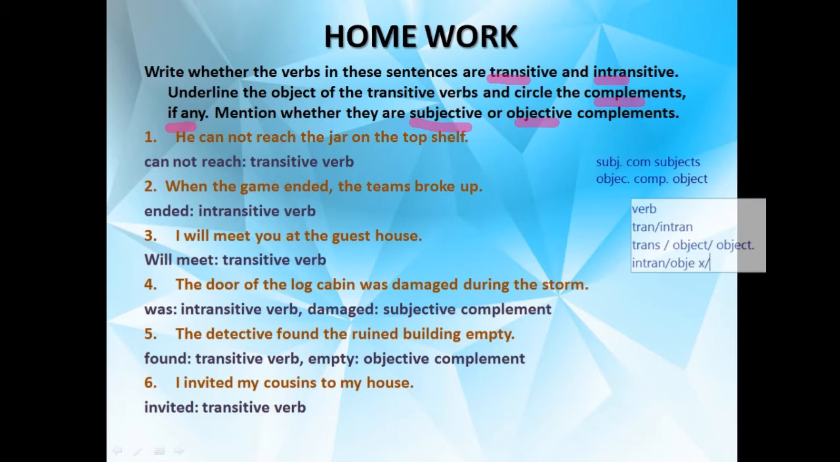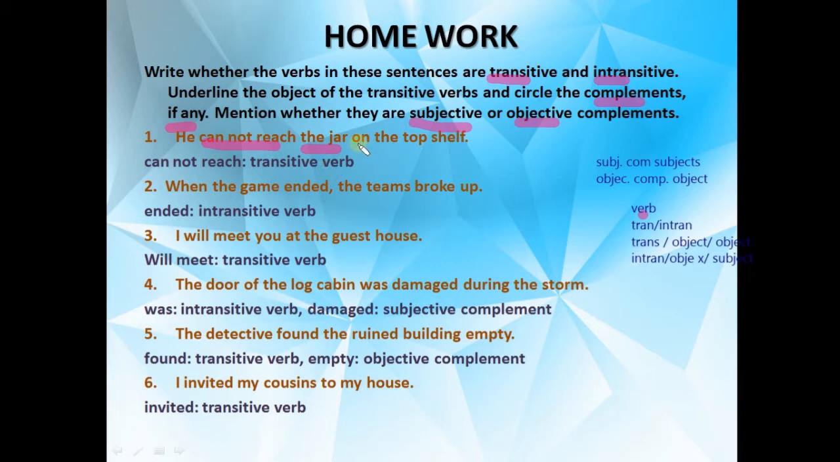So when you will not get the object, then this will be your subjective complement. Fine. So keep only these four points in your mind. Yes, he cannot reach the jar on the top shelf. First of all, identify the verb. Okay, so the verb is: he cannot reach. He cannot reach. Then what? The jar. So we have got the object over here. That's why this is transitive.